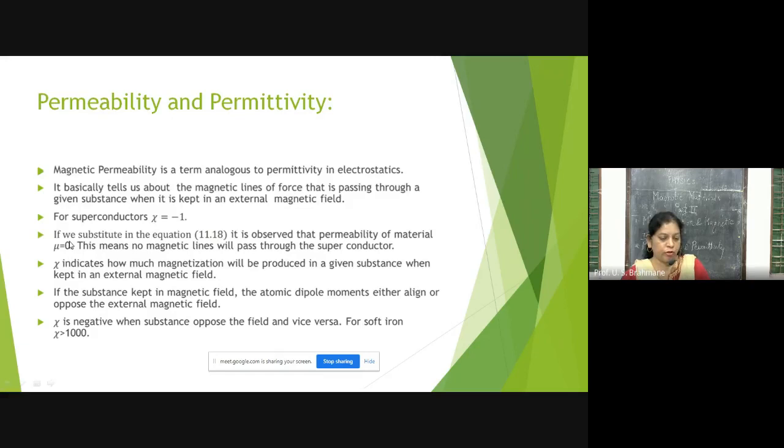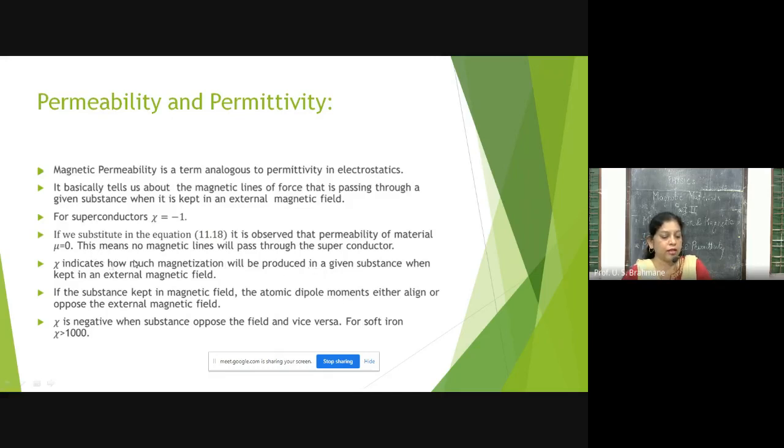So if mu r is 0, it automatically becomes 0. This means no magnetic lines will pass through the superconductor. This is a very important thing, that no magnetic lines will pass through the superconductor.